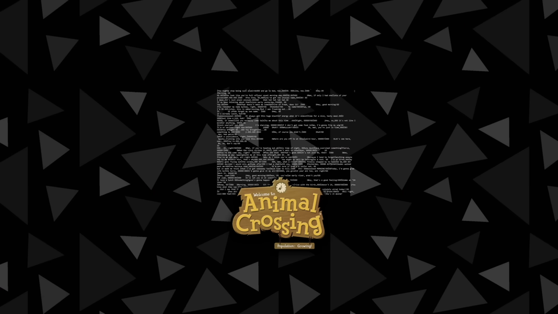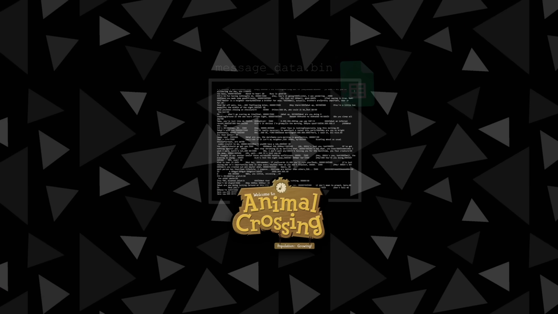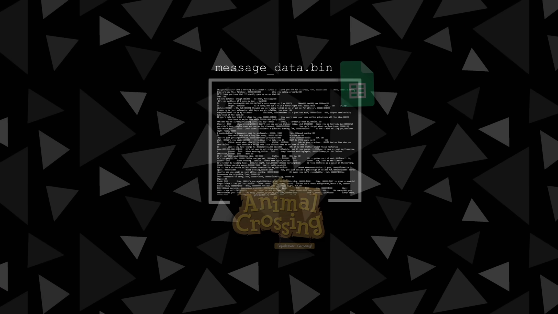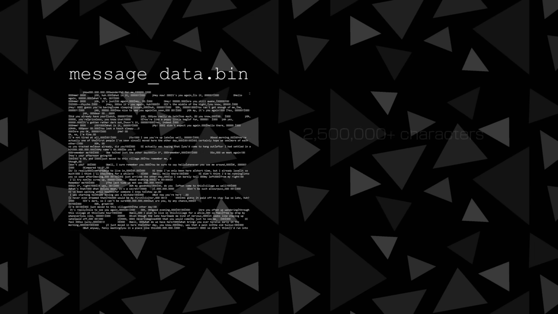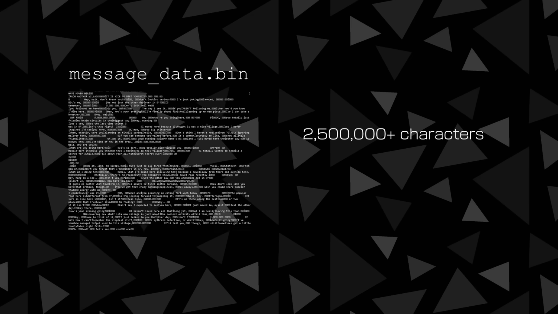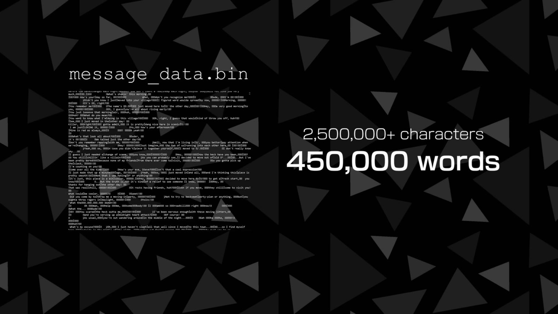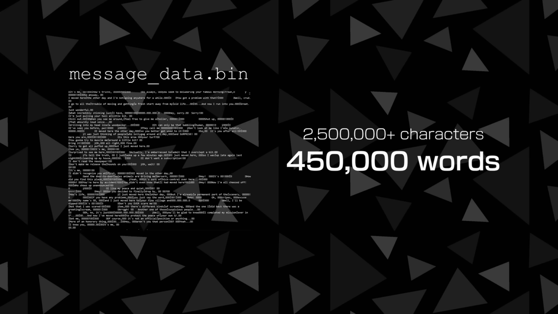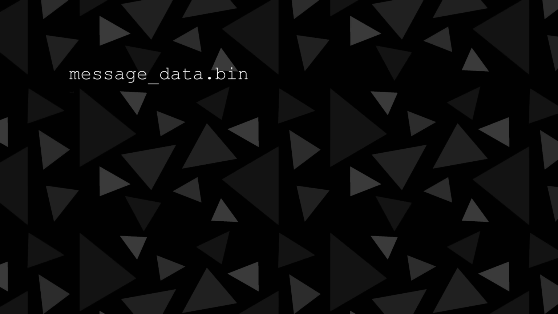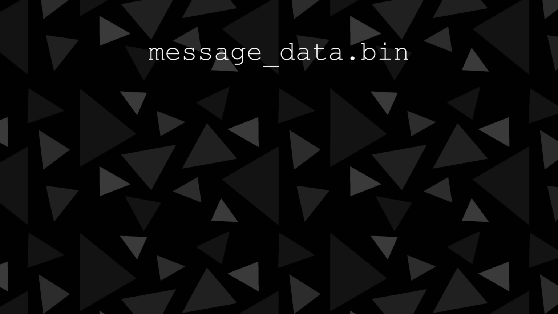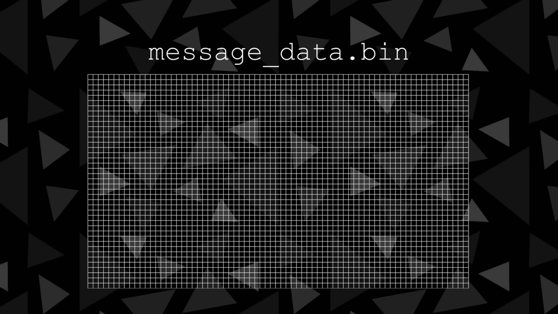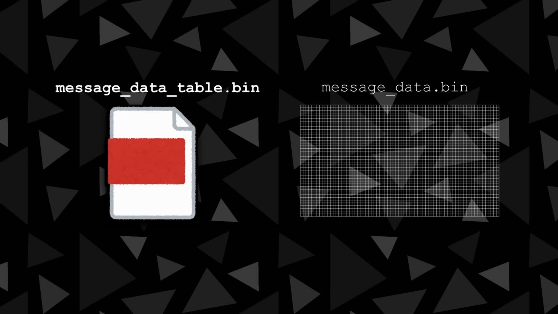The vast majority of Animal Crossing's dialogue text is stored in a single file. Looking in this file, there are over 2.5 million characters, equating to around 450,000 words when just looking at the English text. All of the dialogue in this mega file is partitioned into over 20,000 offsets, all of which are indexed in a separate table file.